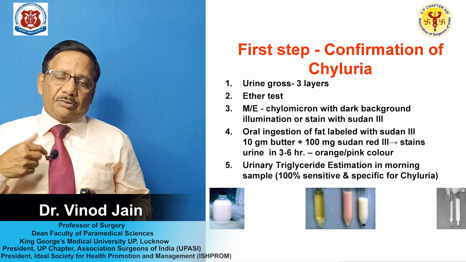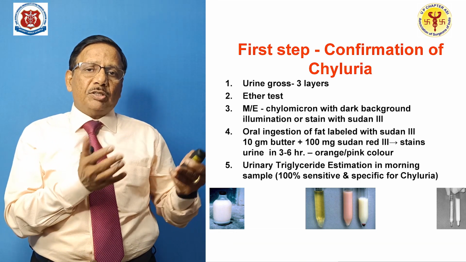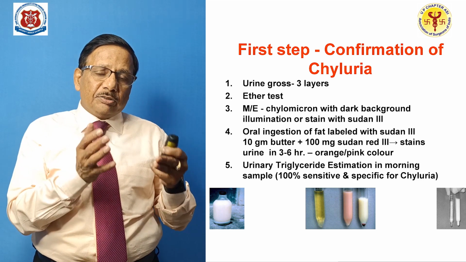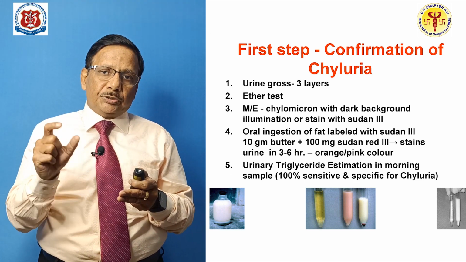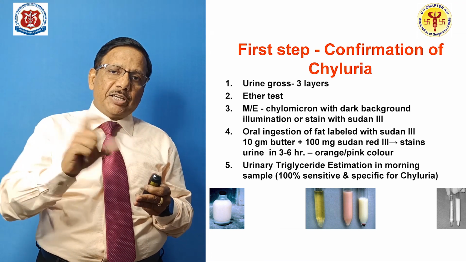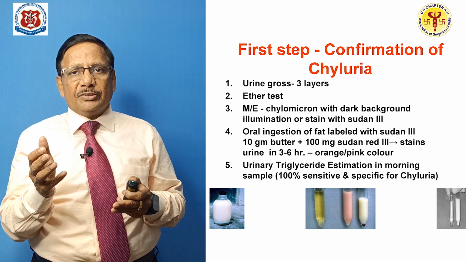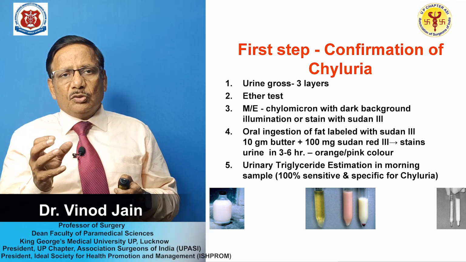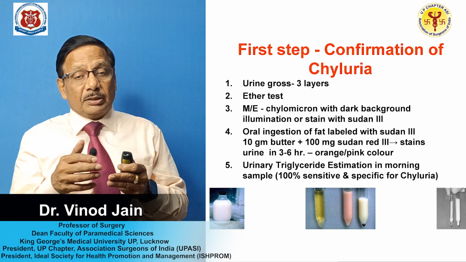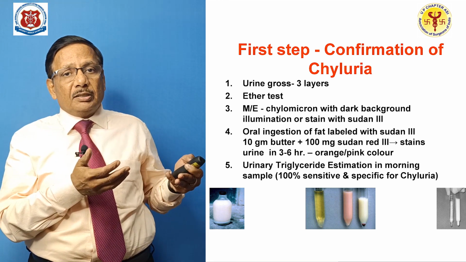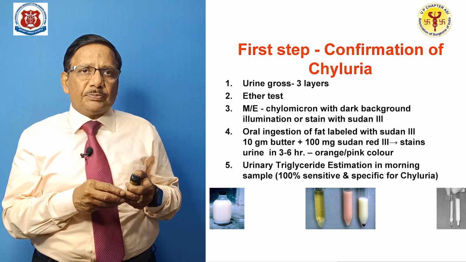Then the second test is the ether test. What is chyle? Chyle is a fat. It is soluble in ether. So when you mix equal amount of urine with equal amount of ether, you shake it well, then it becomes clear, as you can see on the right side. So this becomes clear on mixing with ether, that is the ether test. All other causes of white colored urine will not give the positive test.